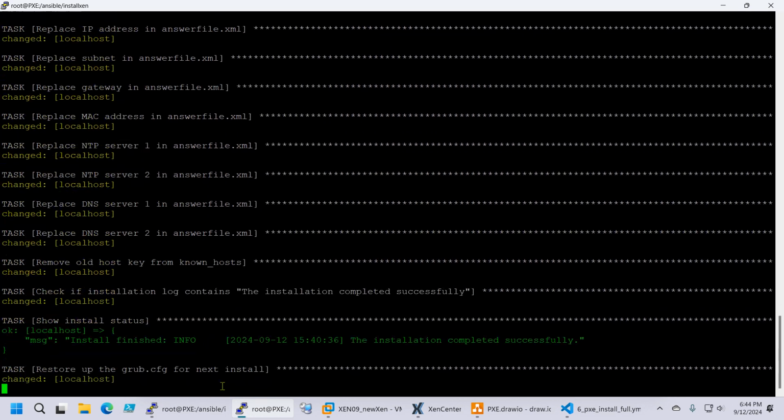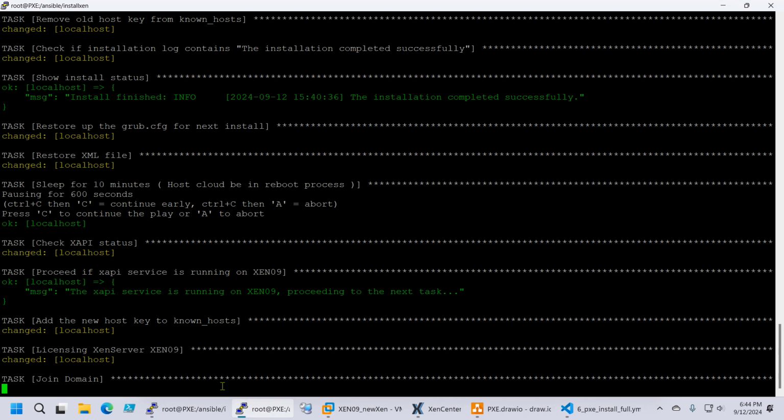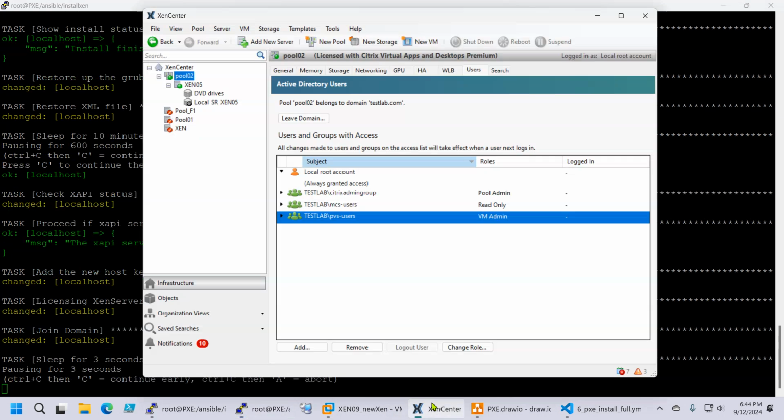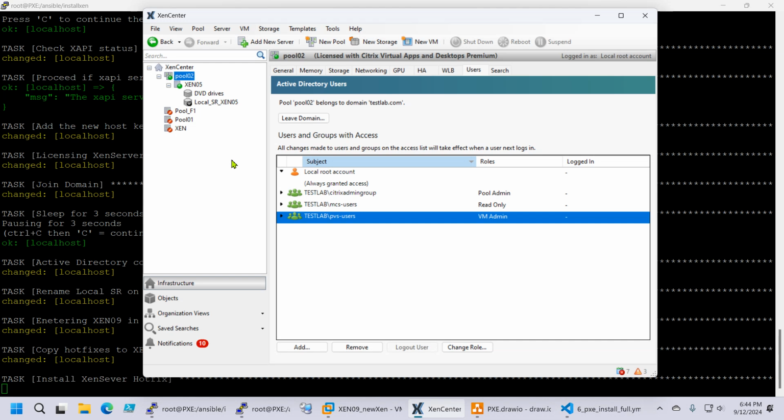Yes. Okay, domain join, and let's see if the pool join will also work. First it will install the hotfixes, and after that it should join the pool.